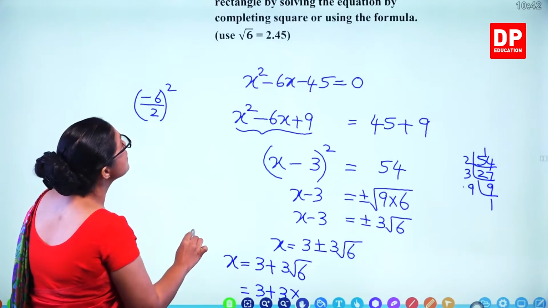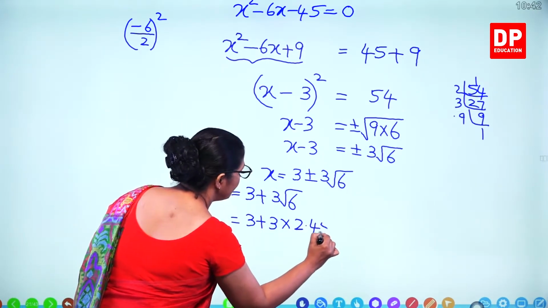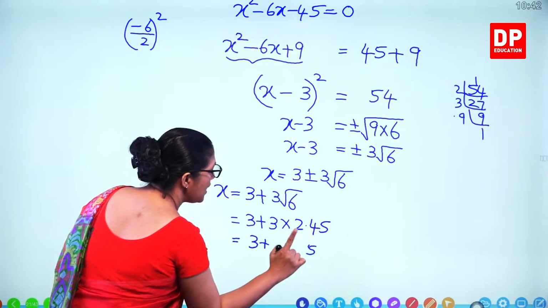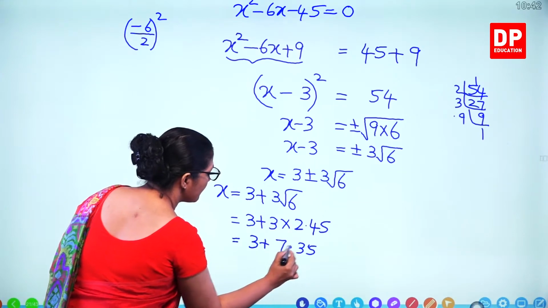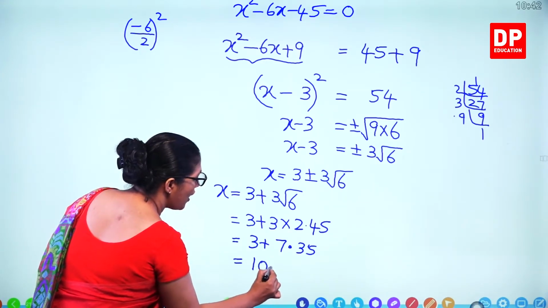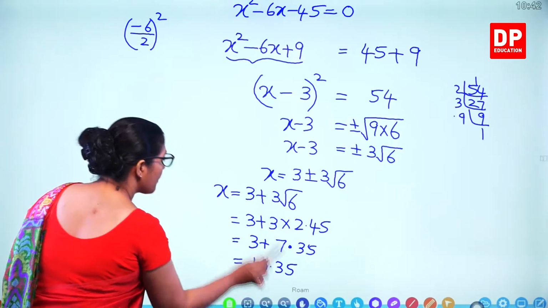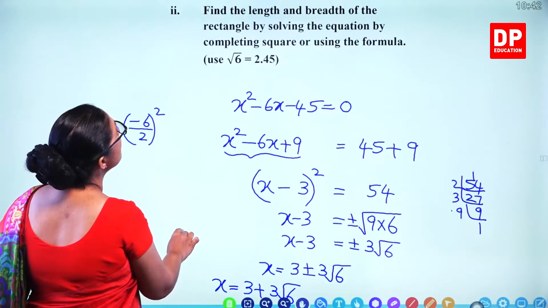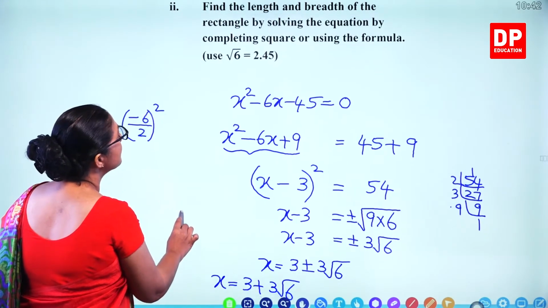What's the root 6 value? 2.45. So simplify, you get 10.35 is the x value. So what does the question say? By solving the equation, complete square method, find the length and breadth.